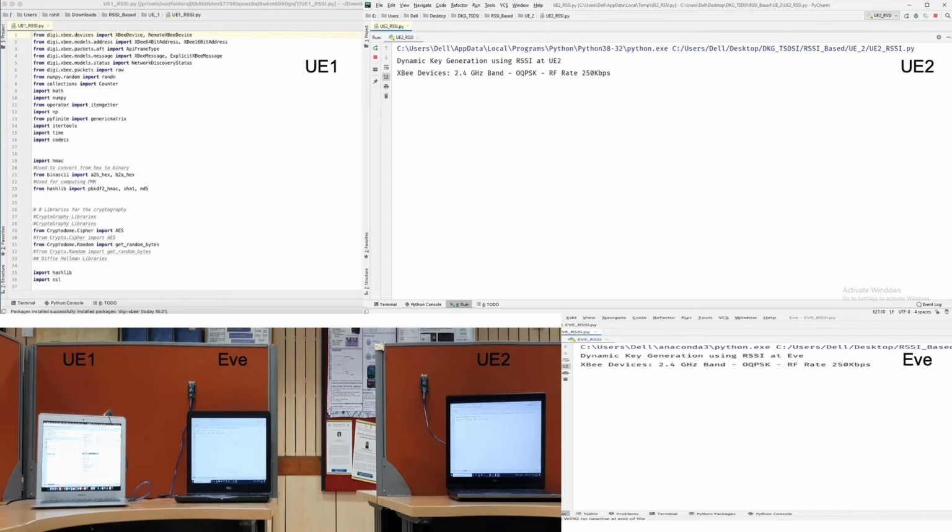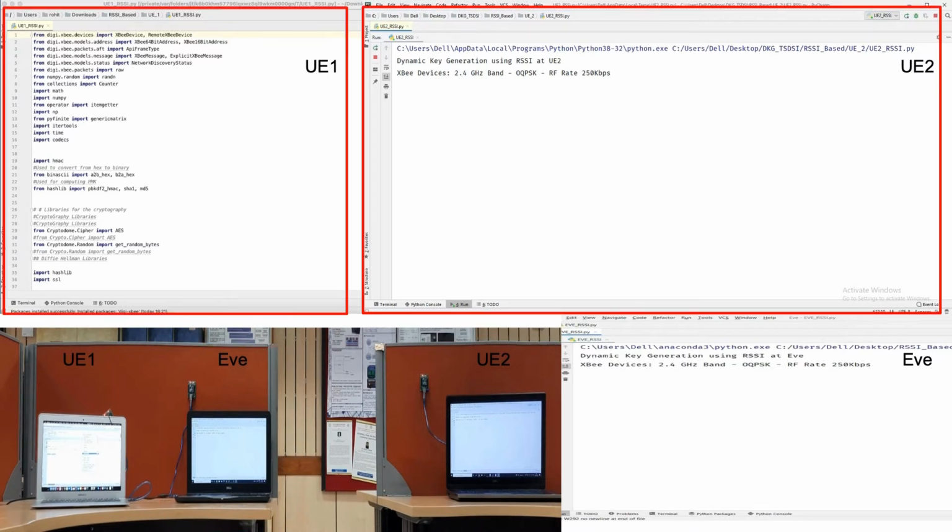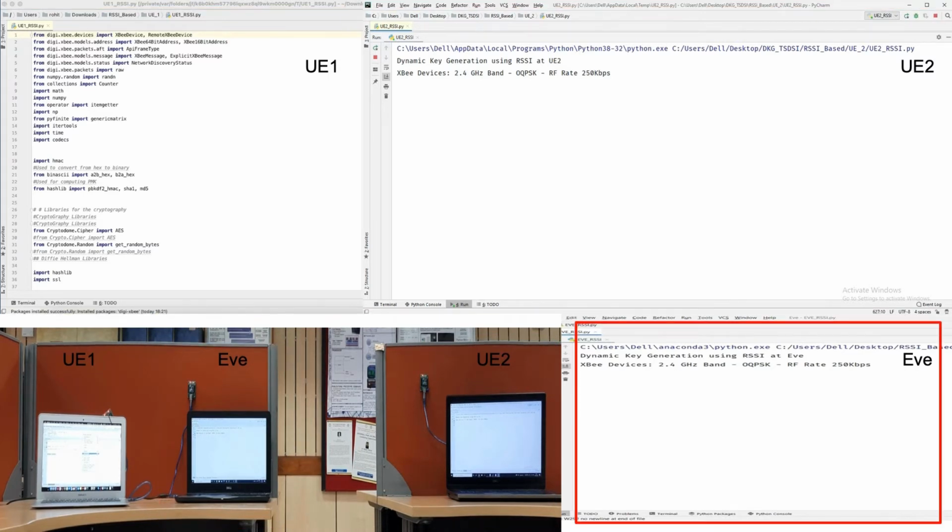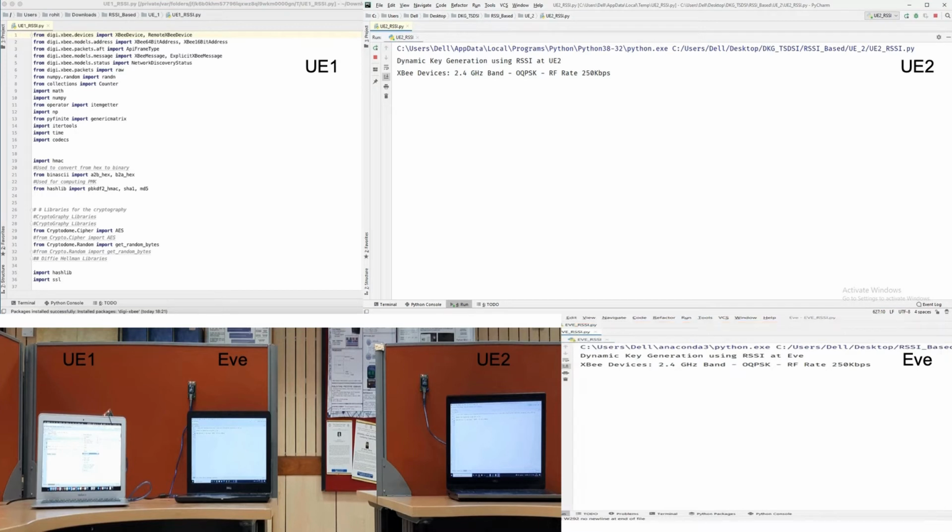The setup comprises two legitimate nodes, UE1 and UE2, and one passive adversary named Eve. Their Python consoles are shown on the top and bottom right hand side. We have again used the Zigbee devices to enable wireless transmission and reception. In this demonstration, we will use the Received Signal Strength Indicator, RSSI, functionality of Zigbee devices to estimate the signal strength of a received packet, as we do not have direct access to the physical layer of Zigbee devices.